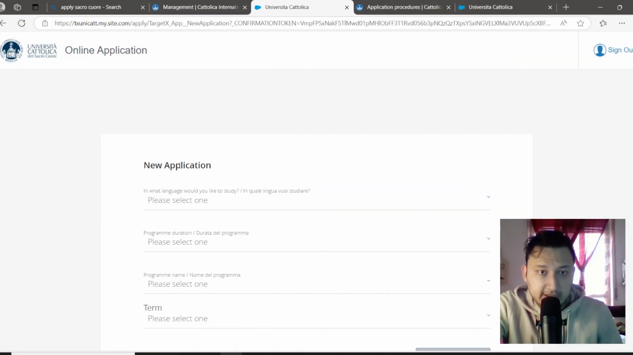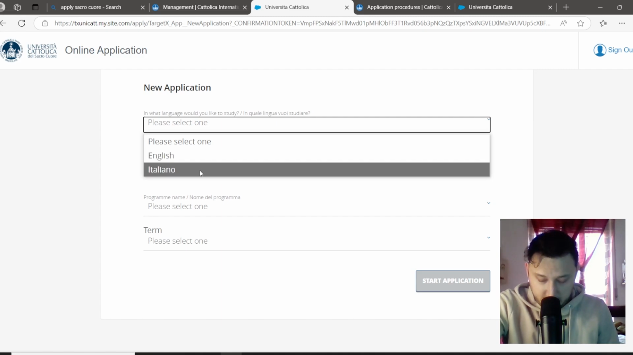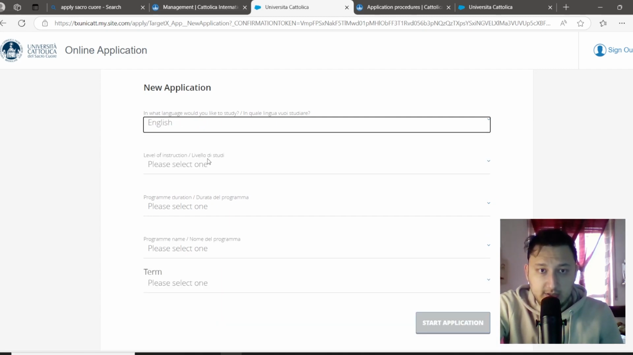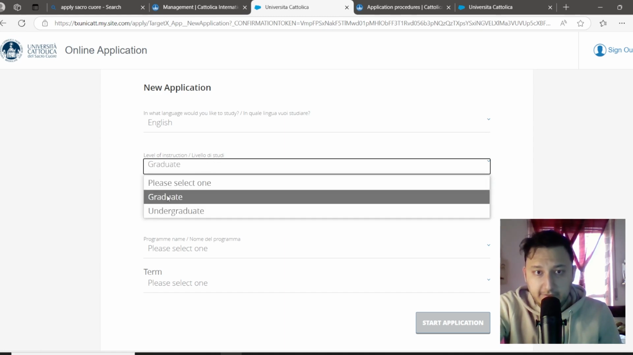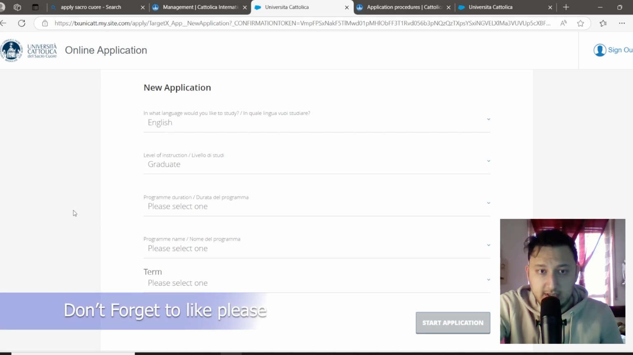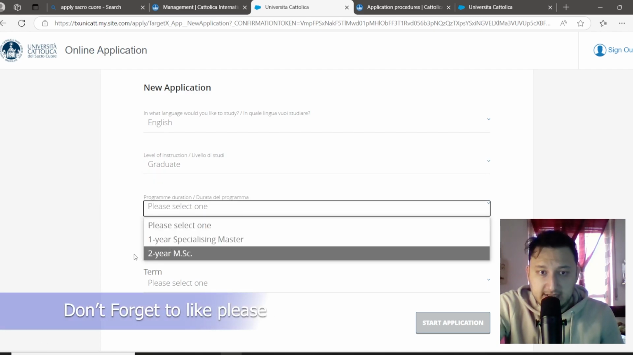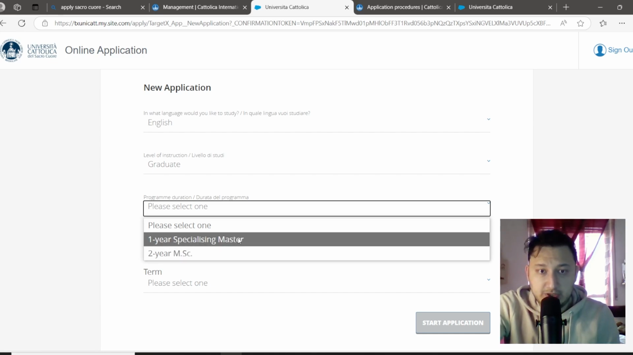After starting new application, here you should choose which language do you want to study. I've chosen English and the level is graduate for me if you want to apply for the master's or PhD. Unless you want to apply for undergraduate degree, or it means bachelor's degree, you should select here. For the master's degree 2 years, you should select the second one, but in a specializing master 1 year or 60 CF, you should select this.